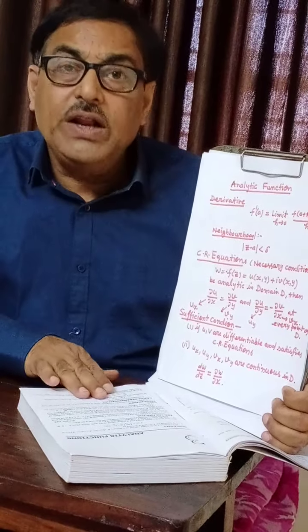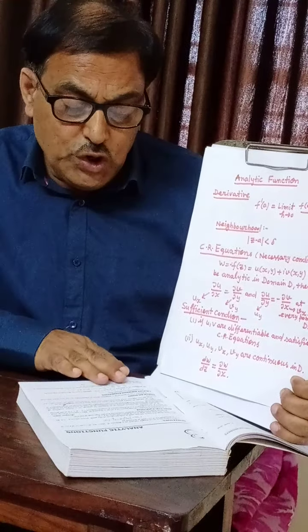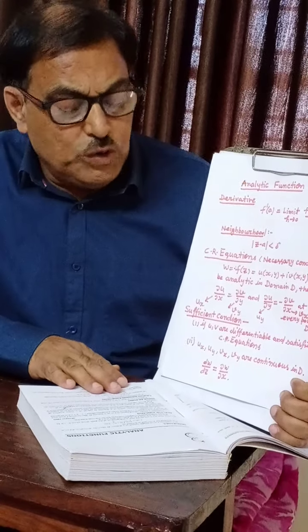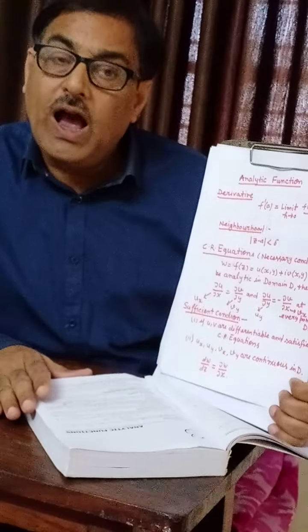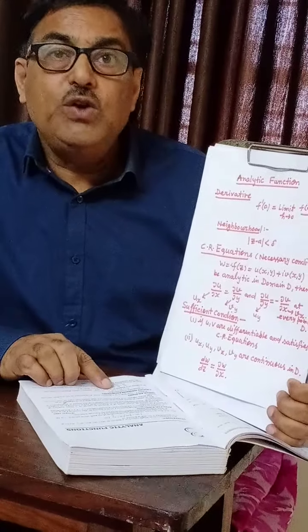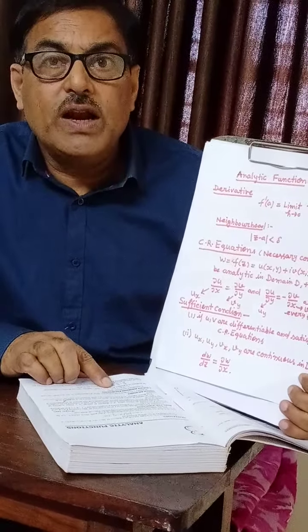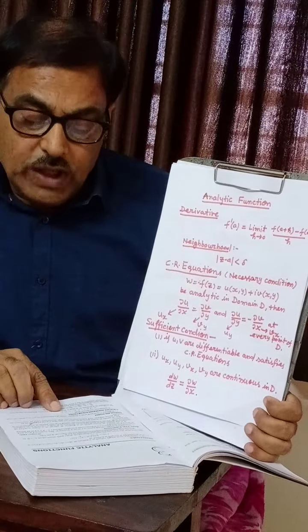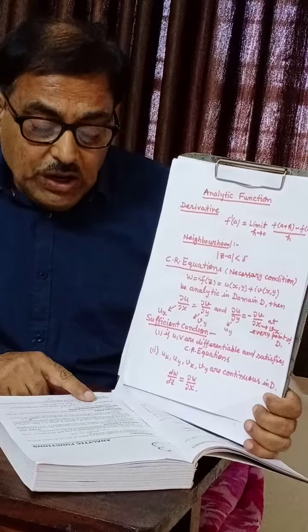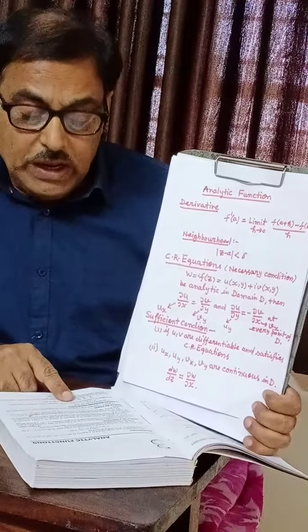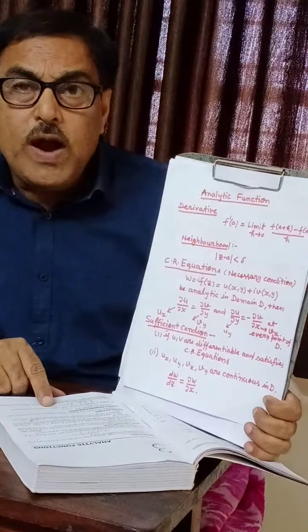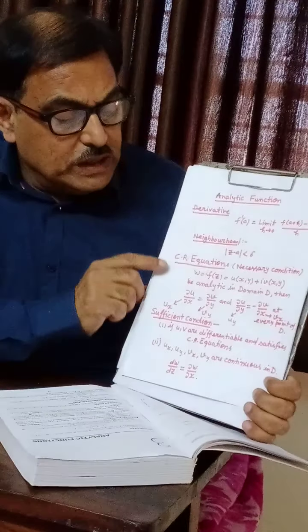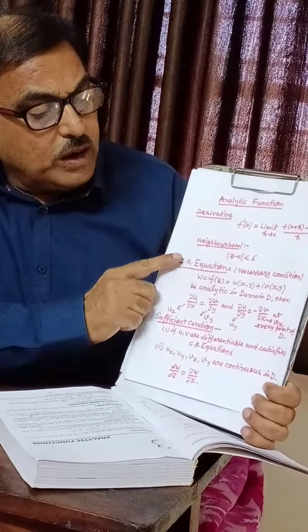The necessary condition is that a function w equal to f(z) equal to u(x,y) plus i v(x,y), where u(x,y) is the real part of the analytic function and v is called the imaginary part of the function, is analytic in domain D, then u and v satisfy the Cauchy-Riemann equations.